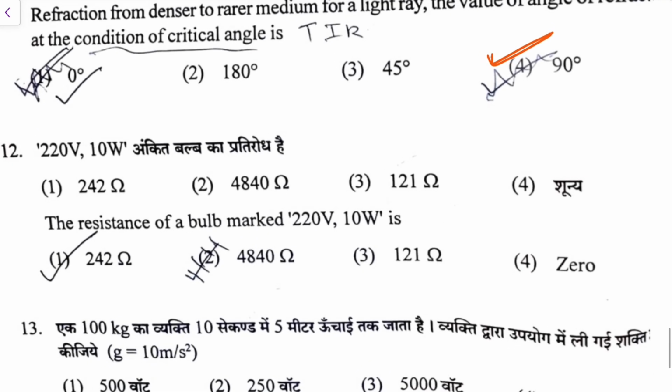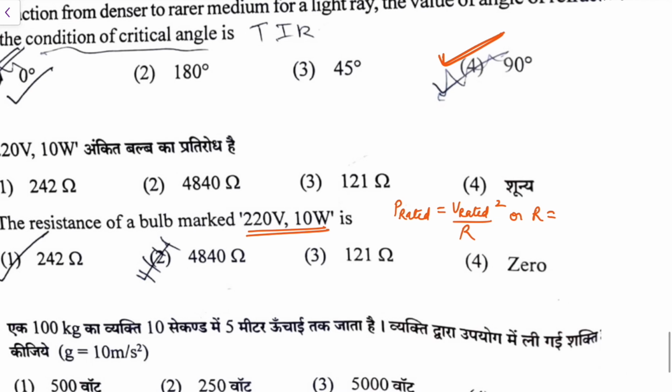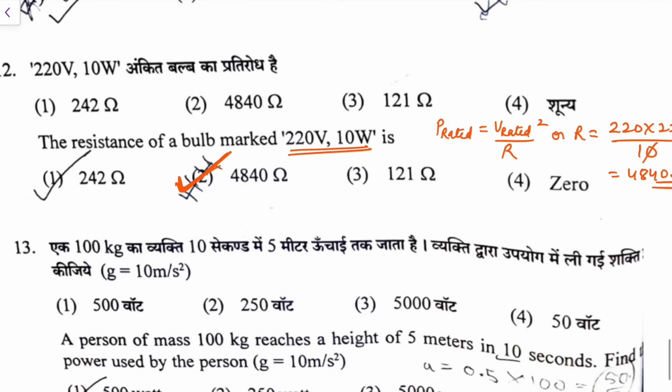There is a resistance of a bulb which is standard rated as 220 volt, and you know the way of standard rating, the rated power is the rated voltage whole square divided by resistance. So what is the resistance? It is V rated square by P rated. So V rated is 220, so square it, 220 into 220, P rated is 10. So what is this, 22 into 22, that is 484. So it is 4840 ohms. Again the student first ticked it correct, but then I don't know what he did. So the answer should be 4840 ohms here.